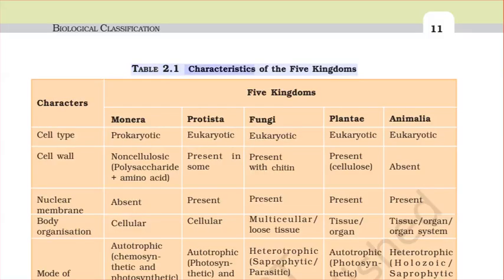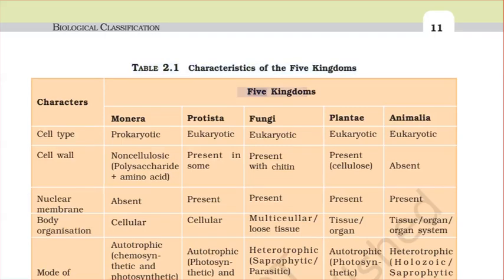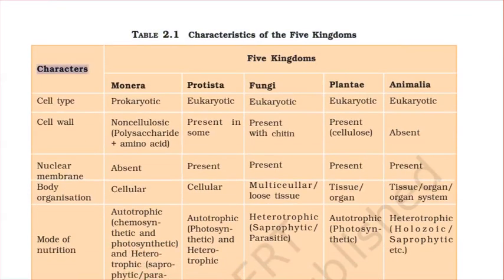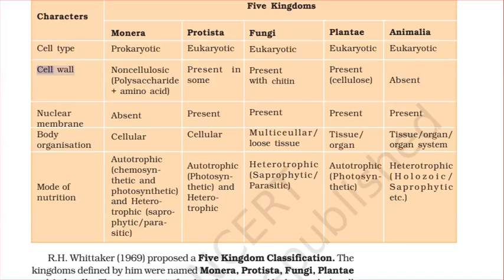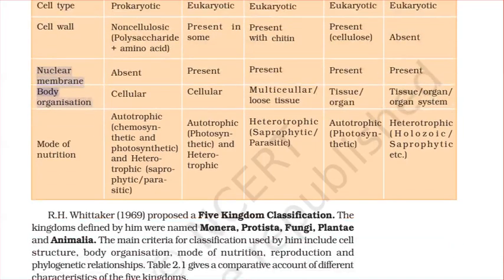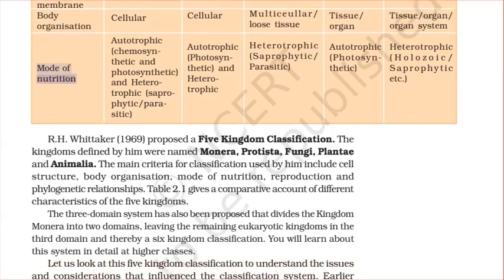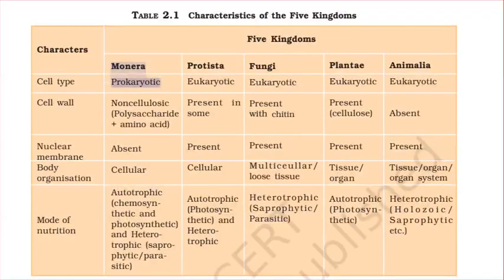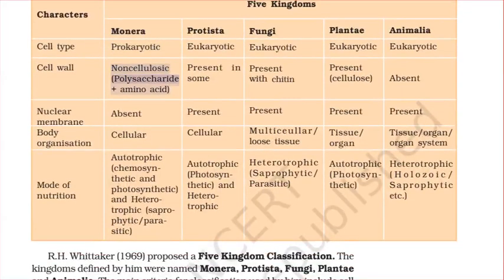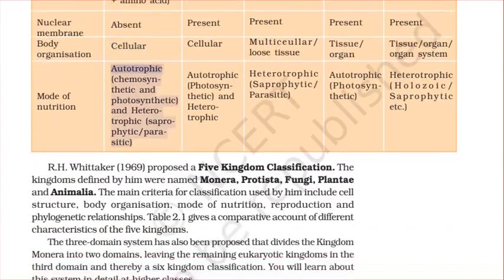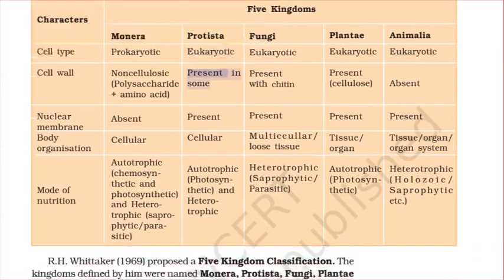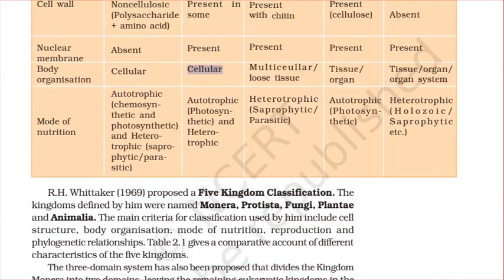Table 2.1 Characteristics of the five kingdoms. Five kingdoms. Characters. Cell type. Cell wall. Nuclear membrane. Body organization. Mode of nutrition. Monera: prokaryotic. Non-cellulosic, polysaccharide and amino acid. Absent. Cellular. Autotrophic, chemosynthetic and photosynthetic, and heterotrophic, saprophytic, parasitic. Protista: eukaryotic. Present in some. Present. Cellular.